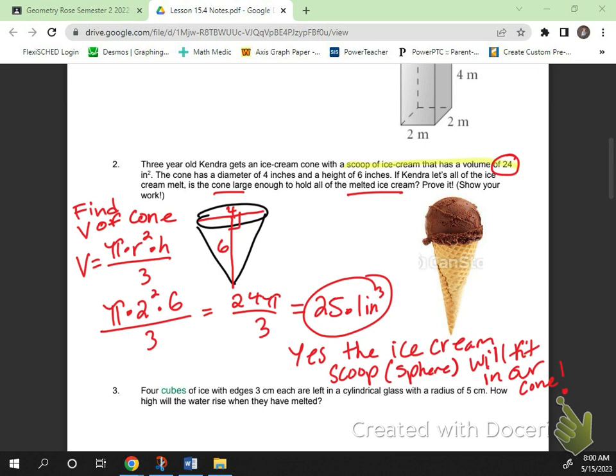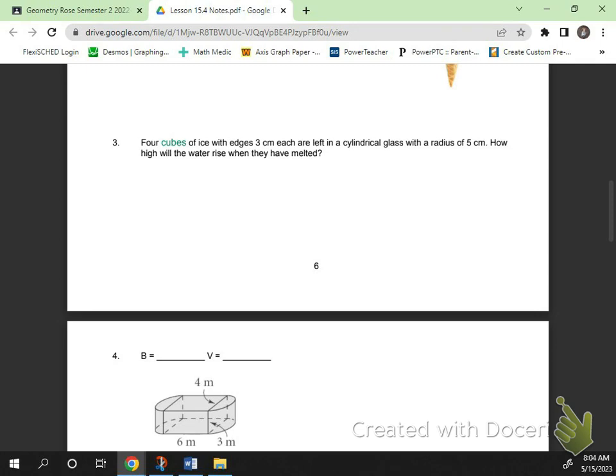That sounds messy. 4 ice cubes with edges of 3 centimeters are left in a cylindrical glass. Let's draw a cylindrical glass. A perfect cylinder glass. And this has a radius of 5. Again, I highly recommend you draw the picture. It's a word problem. You will have a word problem in this test, and you've got to visualize it. So I have a cylinder glass with a radius of 5.